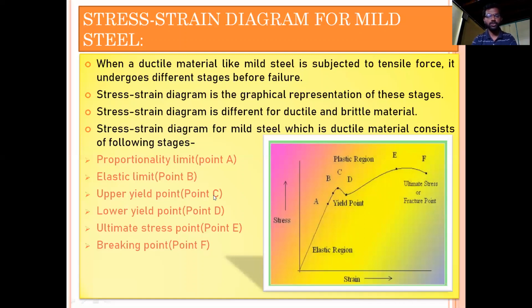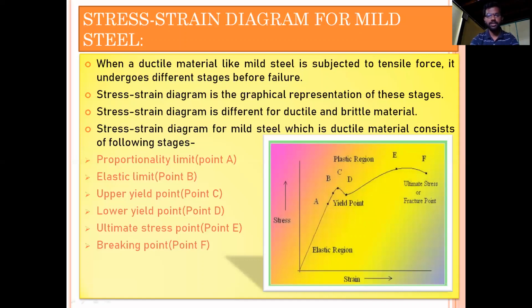So once again, before understanding all these six stages, you should know what is stress strain diagram. It is a graphical representation of stress versus strain.